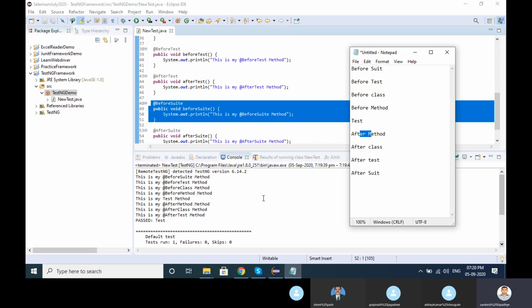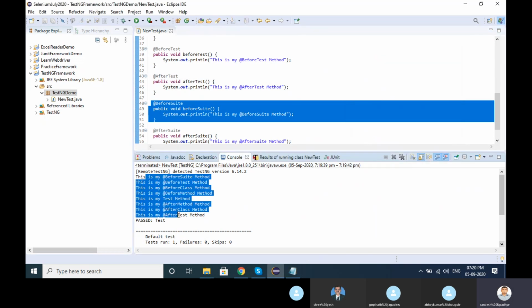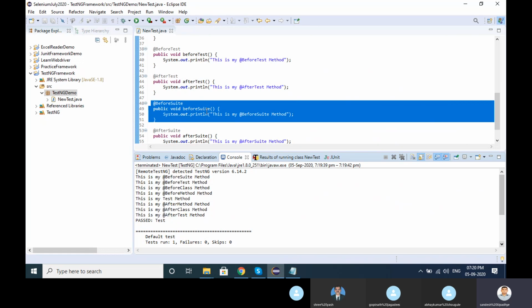So whatever execution is shown here, this life cycle will be asked very frequently in interviews. Okay, so keep in mind. These are nothing but which method will be executed first. The suite will be executed first.